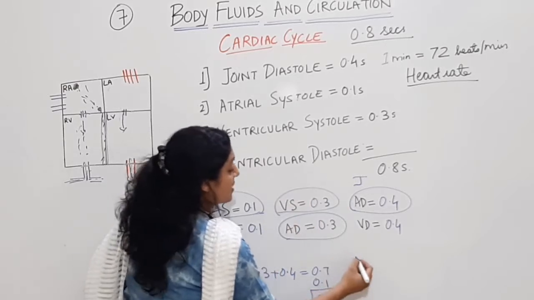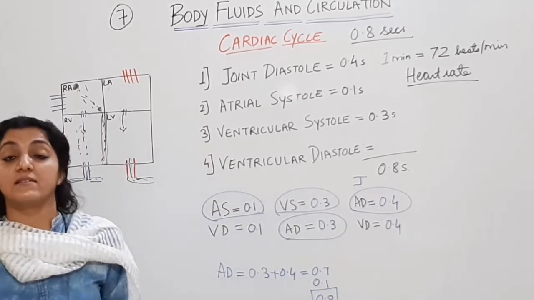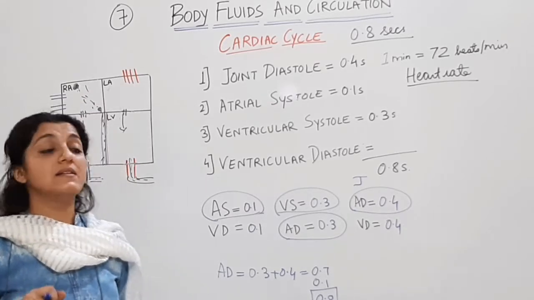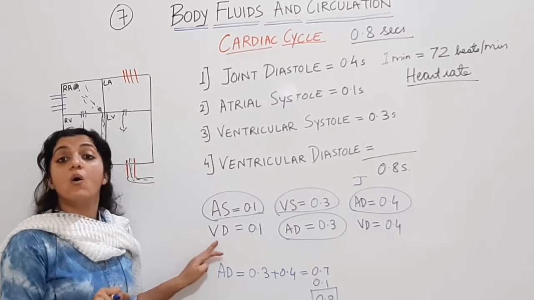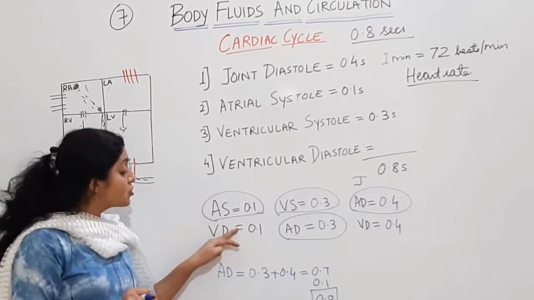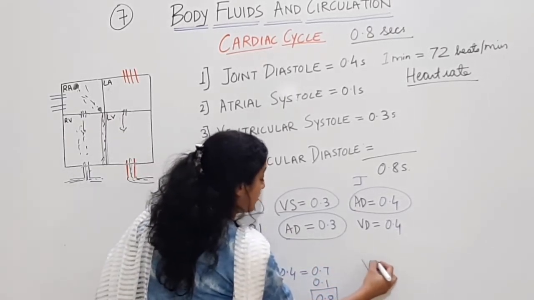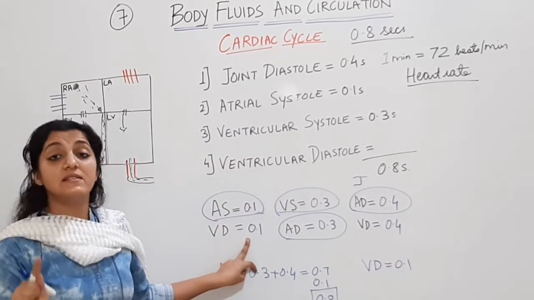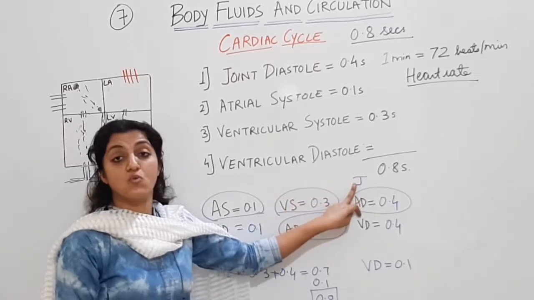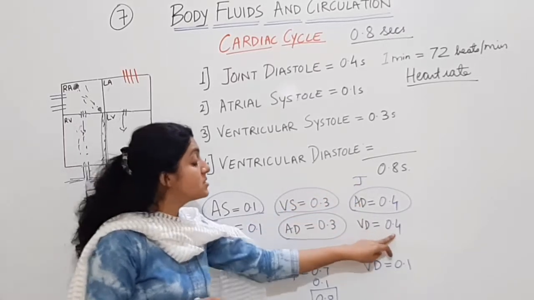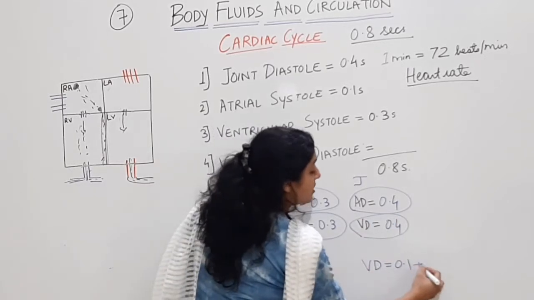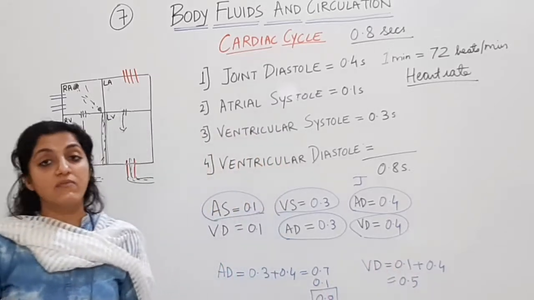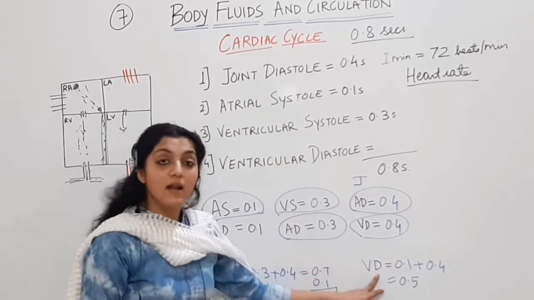Ventricular systole is 0.3 seconds. Ventricular diastole means when the ventricles are relaxing. When are the ventricles relaxing? They are relaxing over here when the atrial systole is going on. So this 0.1 second for the ventricular diastole, plus the ventricles are relaxing in joint diastole with the atria, this 0.4 second. So this 0.1 plus 0.4 will give me 0.5 seconds.